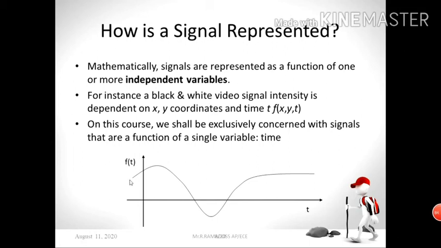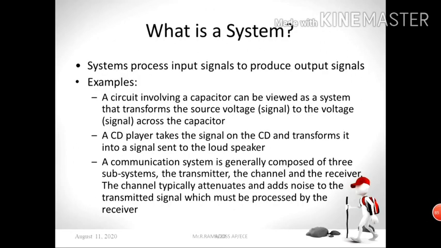This is nothing but a continuous time signal. So our signal varies as a function of time, f of t. See, suppose at t equal to 0, there is a signal. At t equal to 1, there is also a signal. But in between these two time instants, there is also a signal. It means our signal flows continuously with respect to time. If we vary the time, our signal also flows continuously, right? That's why we call it a continuous time signal. Now this is the best example for a continuous time signal, right?